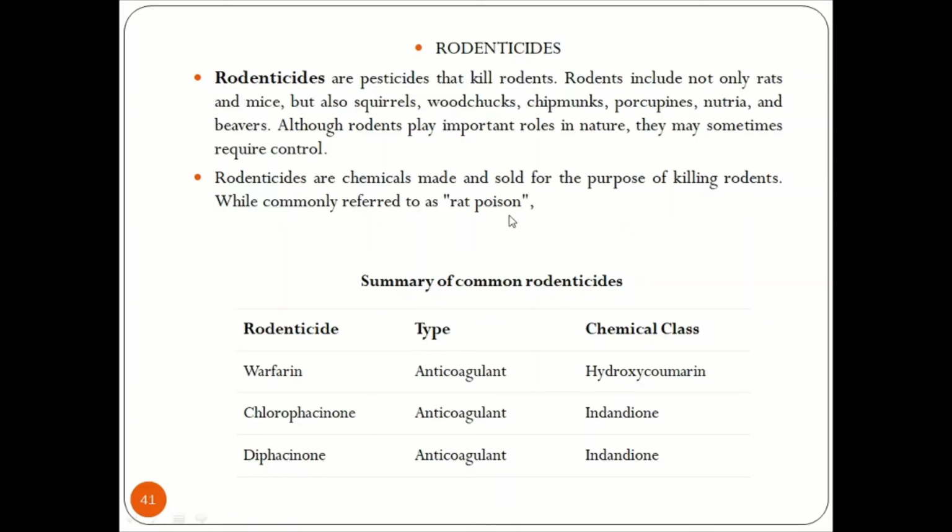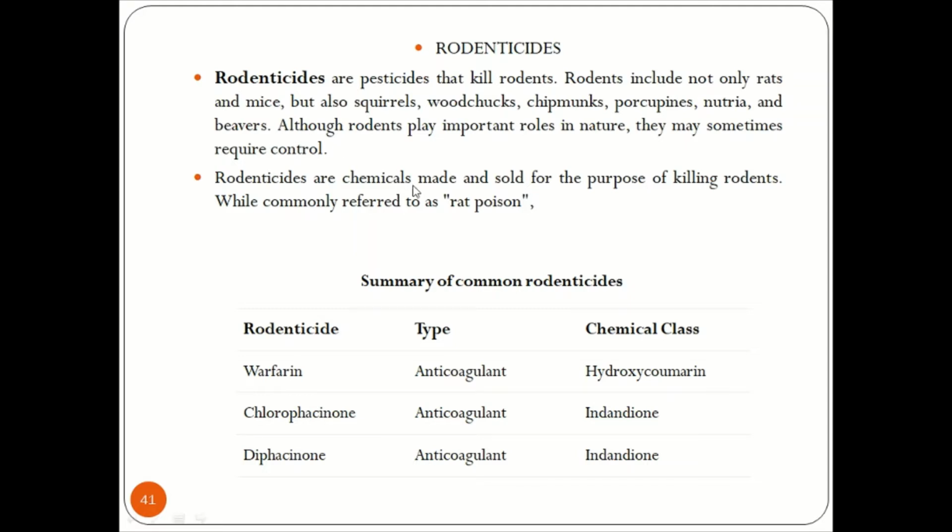Hello everyone. So the next concept in insecticides and pesticides is called rodenticides. Now these rodenticides are the pesticides that kill rodents. Rodents include rats, mice, squirrels, porcupines, etc. Although these play a very important role in nature, they might sometimes require some control. Hence rodenticides were considered for killing rodents like rats.